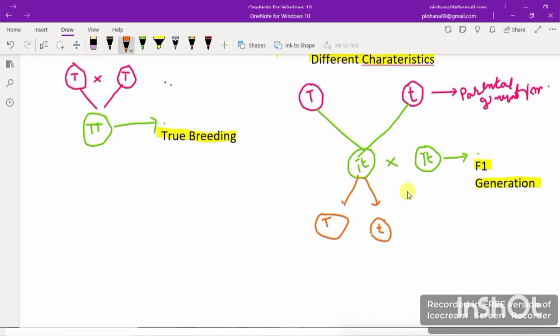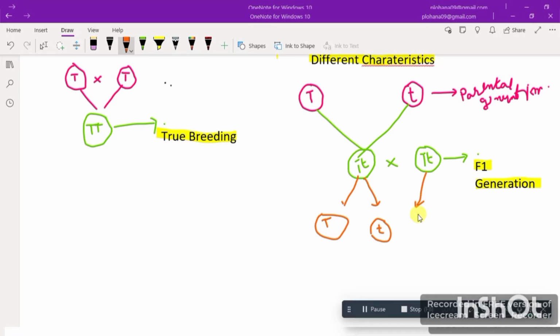Again, same with this case. One gamete will be capital T, and another gamete will be small t again. So these are the gametes, right?